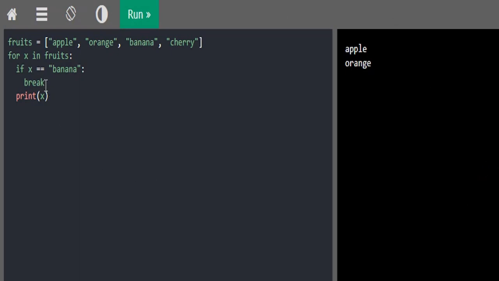Now instead of stopping the entire iteration, I am just trying to stop one particular iteration with the help of the continue statement. The result I would get would look something like this. It is because the execution doesn't end here, it just skips that particular iteration.